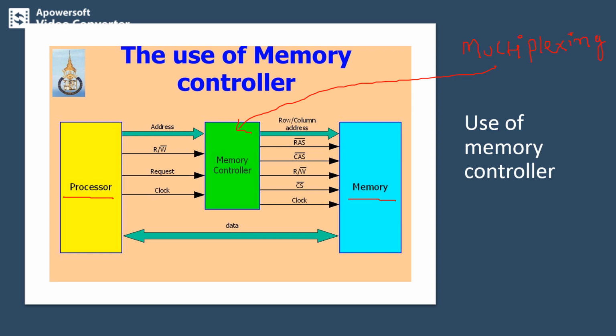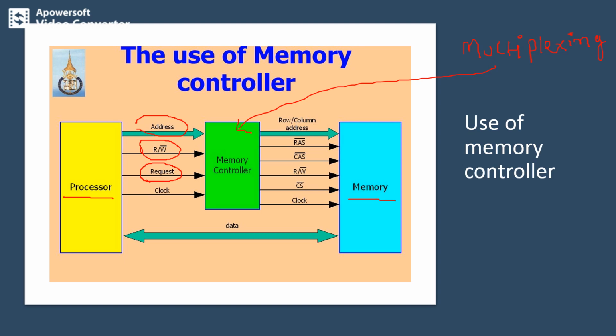The processor sends the address and the read bar write signal, and then issues a request signal to the controller to indicate that a memory access is needed. So initially the processor will send the address as well as the control signal, read bar write, followed by the memory request to the memory controller.